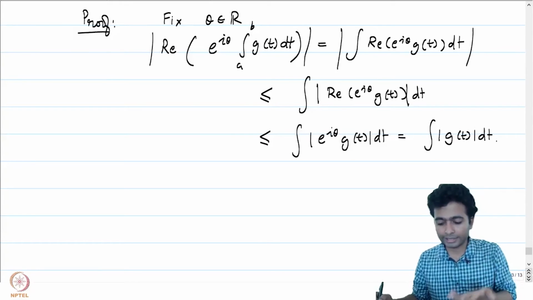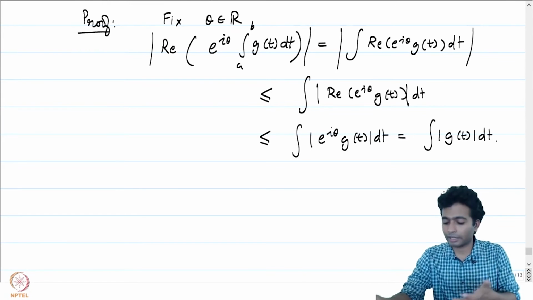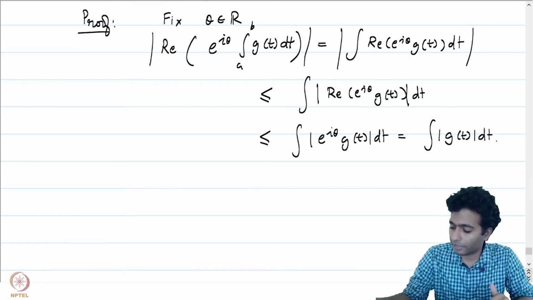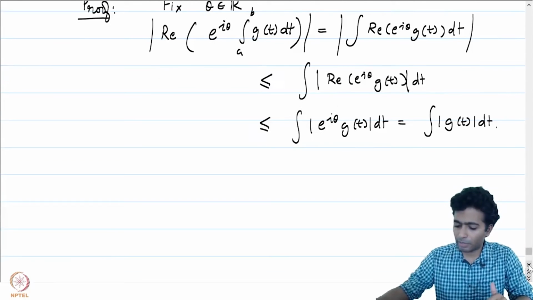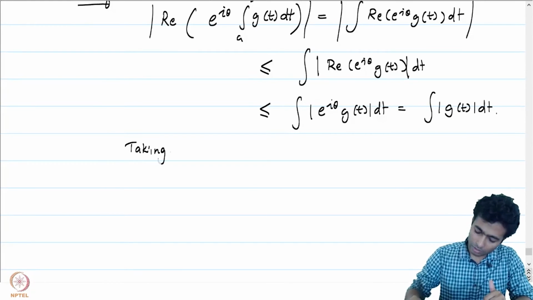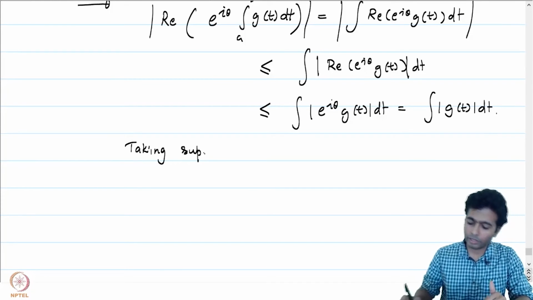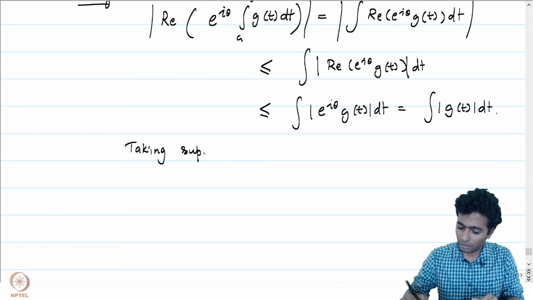We have that for each theta, the absolute value of the real part of e to the power i theta times the integral from a to b of g of t dt is less than or equal to the integral of mod g of t dt. Now, by taking supremum, the inequality is preserved, because this holds for each theta.